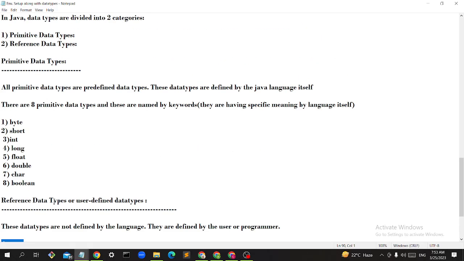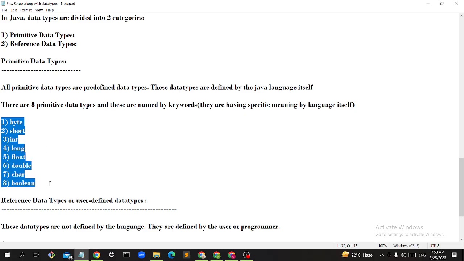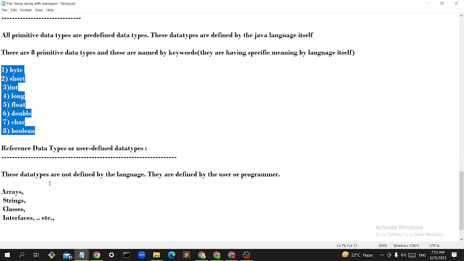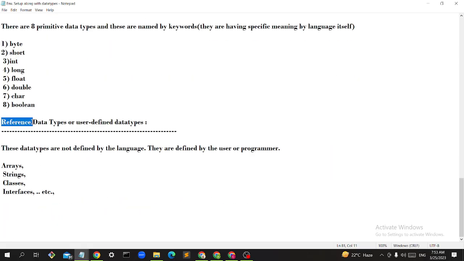So what are primitive data types, guys? Primitive data types are also called predefined data types. They are defined by the language itself. How many types are there? 8 types: byte, short, int, long, float, double, char, boolean. Remember in this order only. Reference data types are user-defined data types: arrays, strings, classes, interfaces. They are not defined by the language, they are defined by the user or programmer.